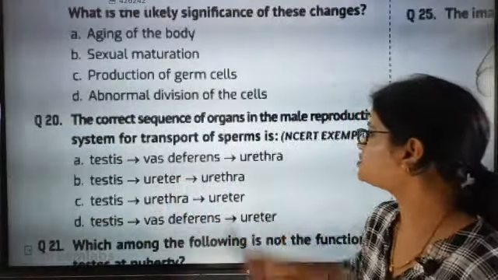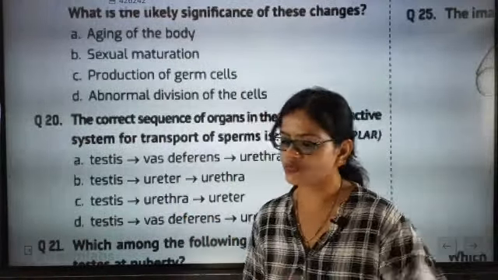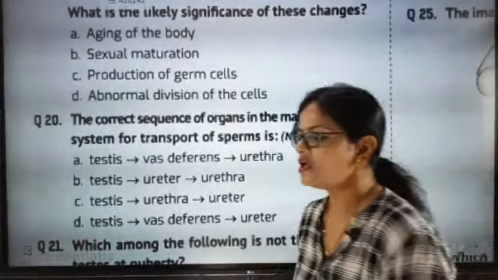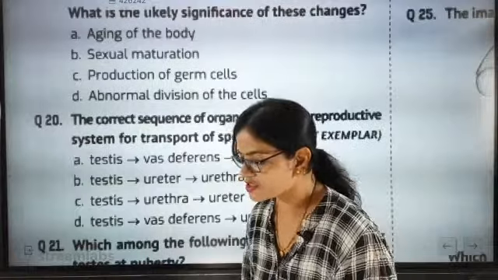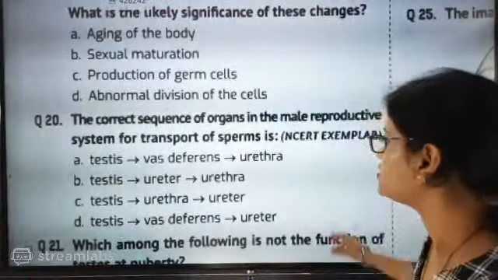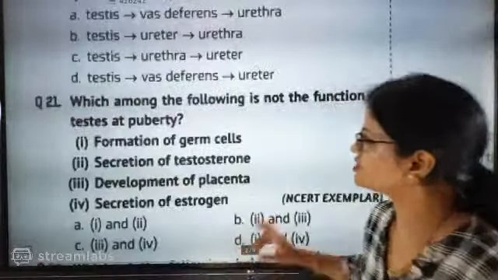Testis, vas deferens, urethra. And you know that it is pointing towards seminal vesicle, then prostate gland, then Cowper's gland, then urinogenital areas. We have discussed everything. It is present in the video.